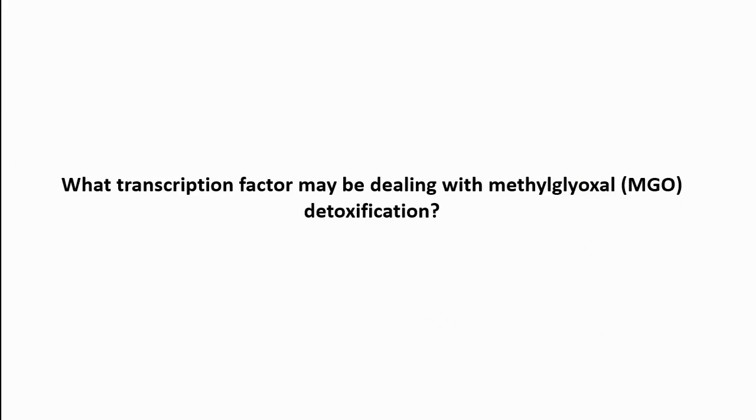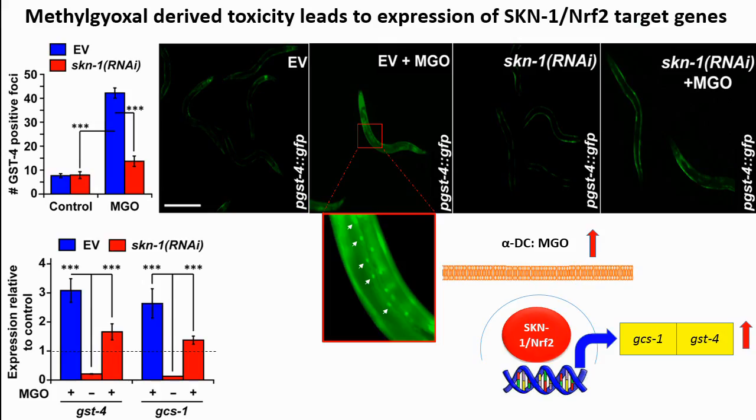With that big question in our mind, we set out to answer the first question: what kind of transcription factor may be involved in this detoxification mechanism? We checked a number of transcription factors, but what we found is that methylglyoxal is being sensed by SKN-1-Nrf2. What I am showing here first is GST4 positive foci. GST4 is a canonical target of SKN-1. The number of GST4 positive foci goes significantly high in the presence of exogenous methylglyoxal, and then it is significantly reduced in a background of SKN-1 RNAi even in the presence of methylglyoxal.